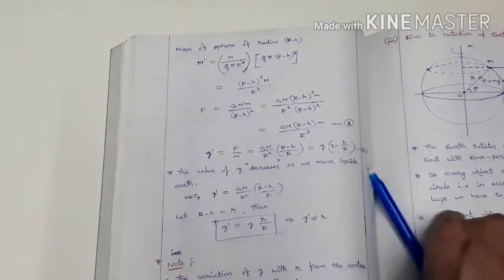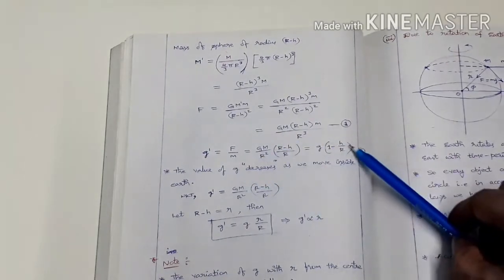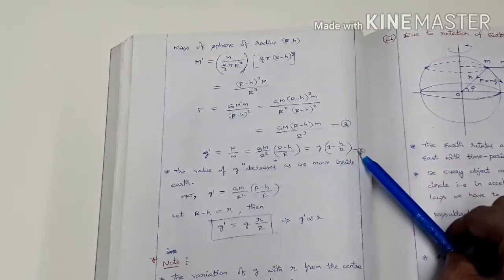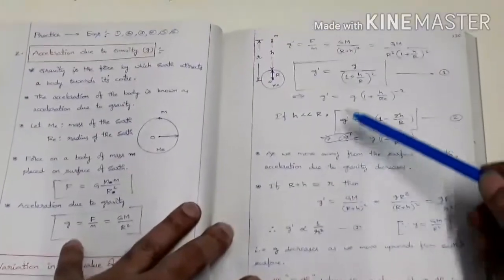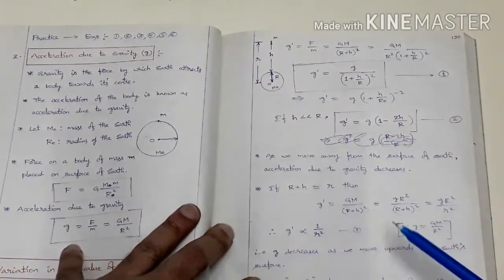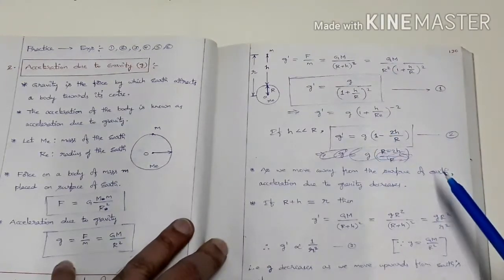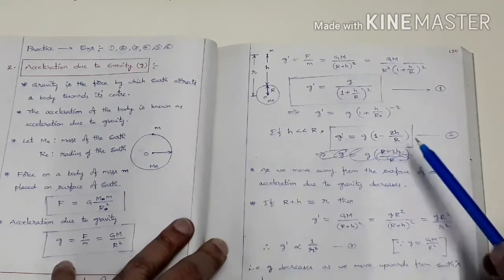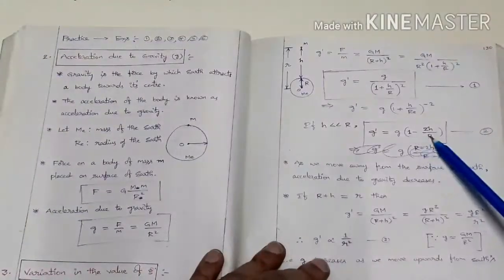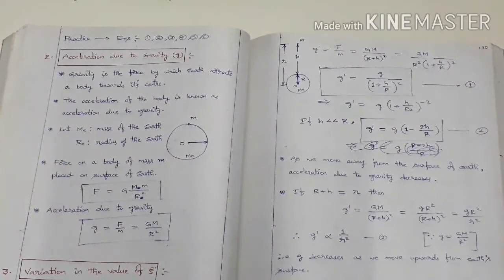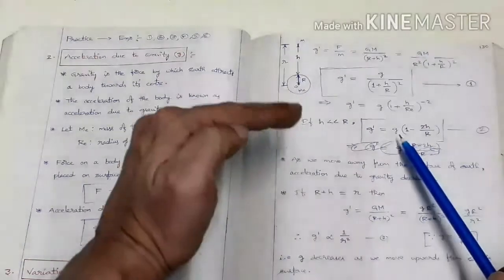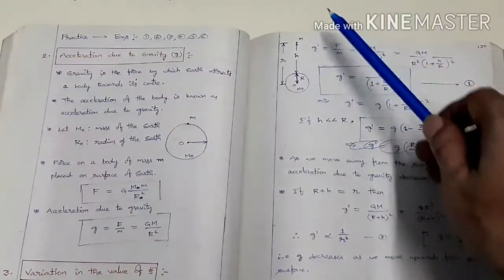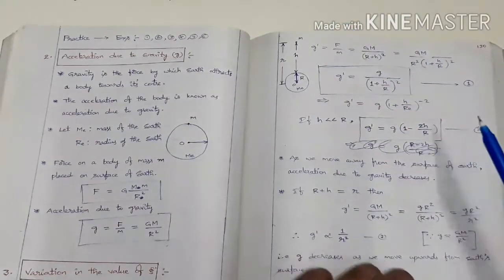See here, what is the expression? As we are moving deep into the earth, g dash at a depth h equals g into 1 minus h by R. But at the same distance from the surface of the earth into outer space, we got g dash equal to g into 1 minus 2h by R. So for depth we are getting 1 minus h by R, for height we are getting 1 minus 2h by R. So in which case is it decreasing fast as we are moving into outer space from the surface of the earth? With height it is decreasing faster than with depth.